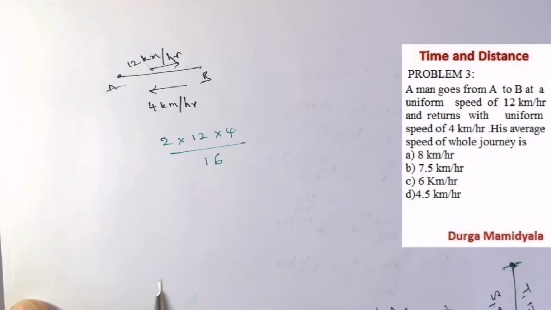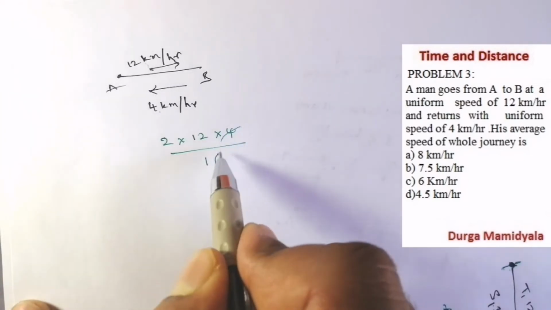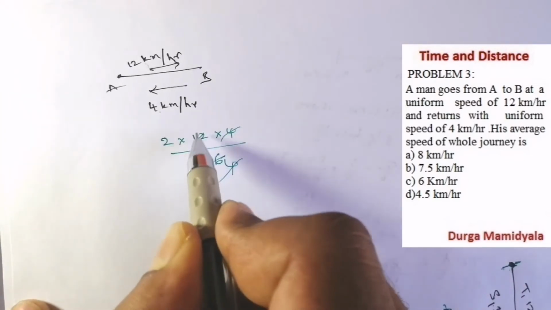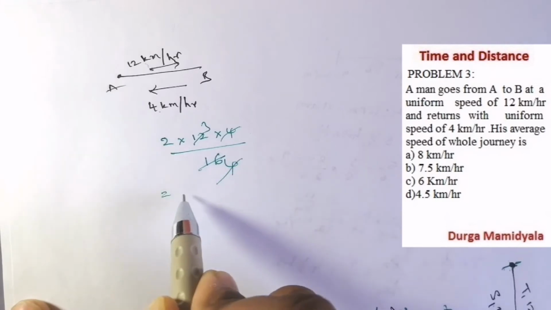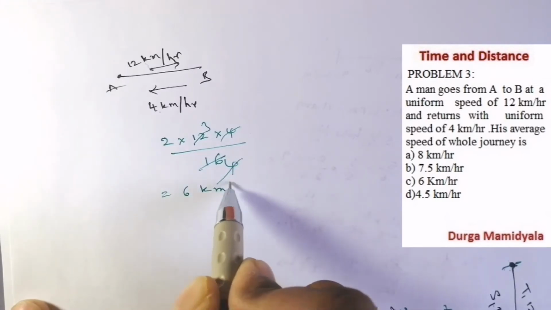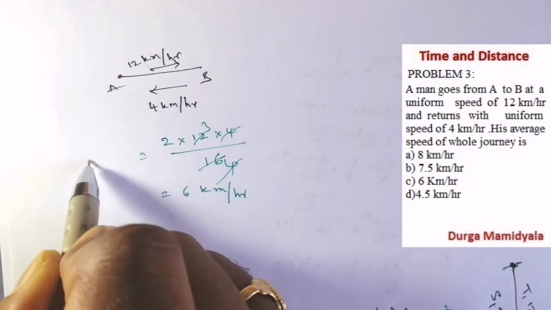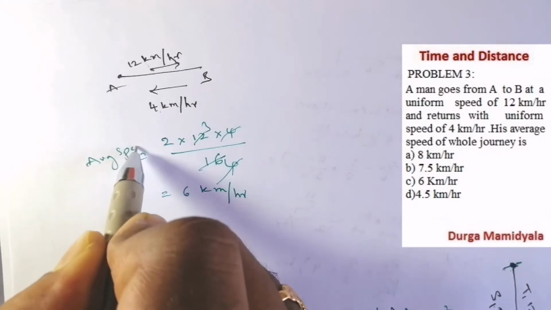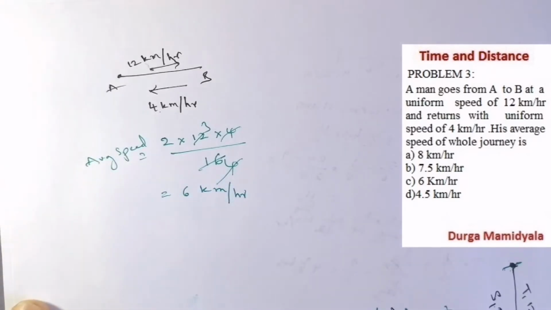So if we solve for it, it is 4 4 16 and 4 3 12. So 3 2 6. 6 kilometer per hour. What is it? It is our average speed. So average speed is equal to 6 kilometer per hour, right? Let us move to the next problem.